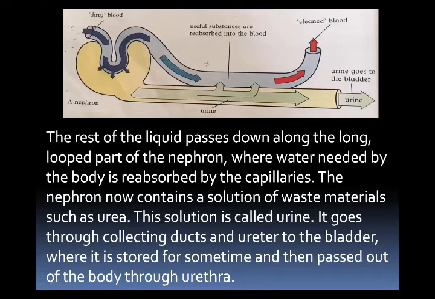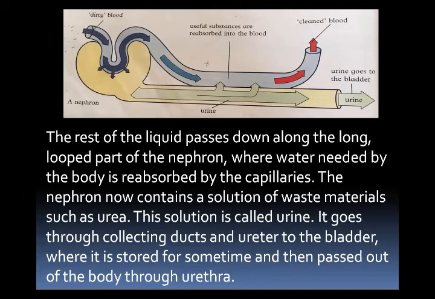The rest of the liquid passes down along the long loop part of the nephron, where water is reabsorbed. Here, water is reabsorbed by the capillaries because our body needs this water. In the final step, the nephron now contains a solution of waste materials such as urea. This is a waste material. This solution is called urine. In the last step, the solution left in the nephron contains waste materials like urea.